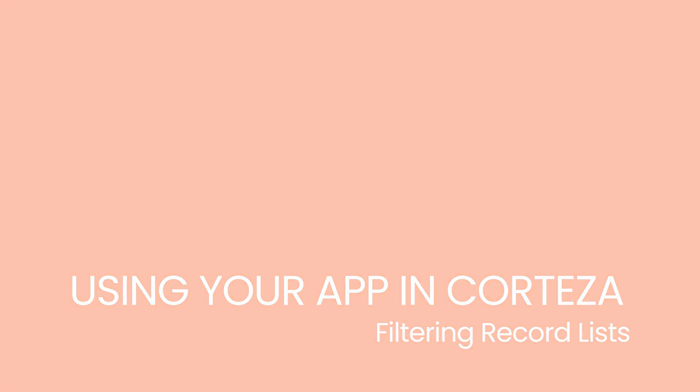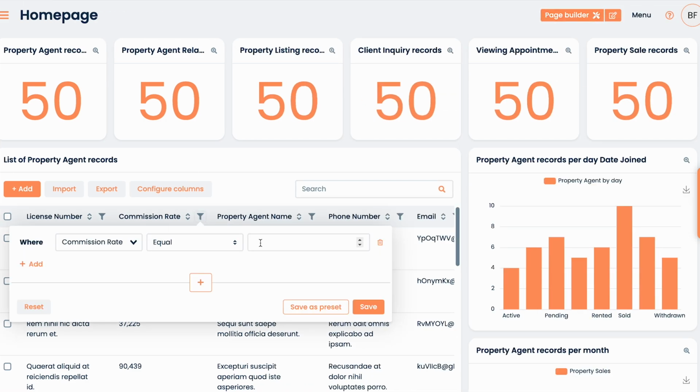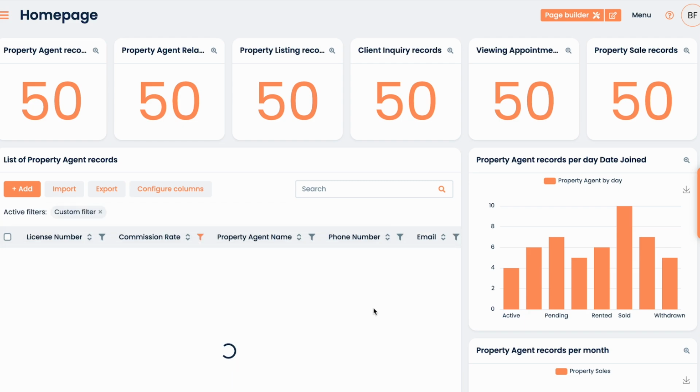Now let's look at the record list. The first thing you can do is filter a list by clicking the filter icon, then specifying the field you want to filter, how you want to filter it, and what criteria you want to use. You can add several filters as well as save your filters as presets.